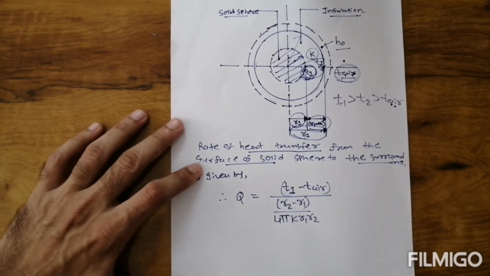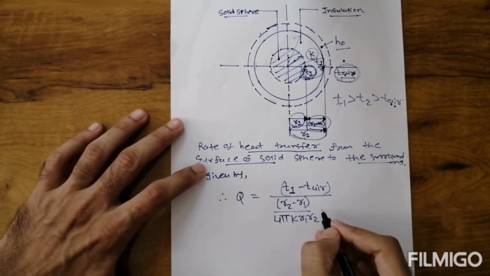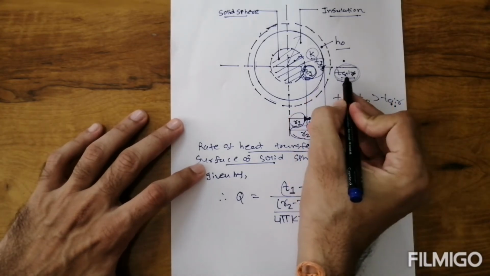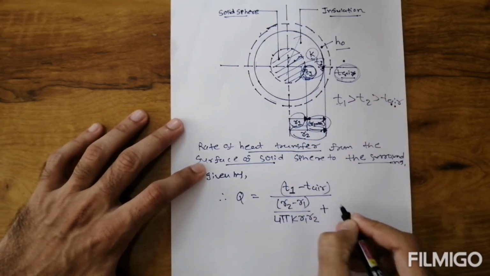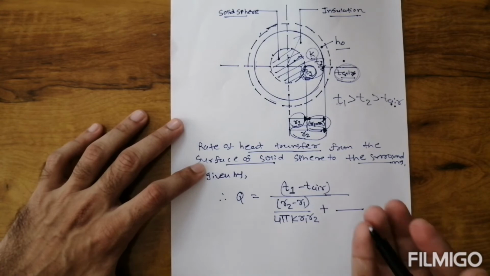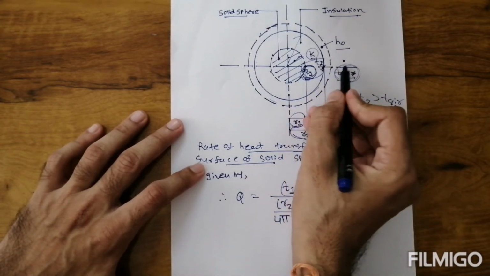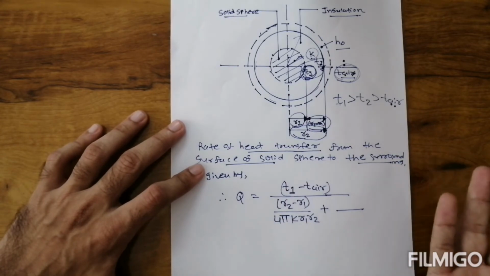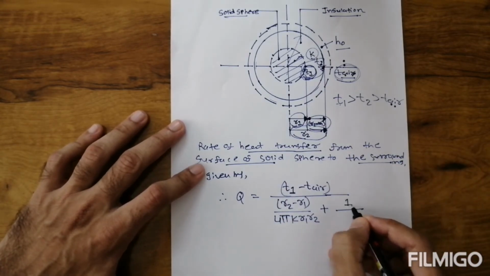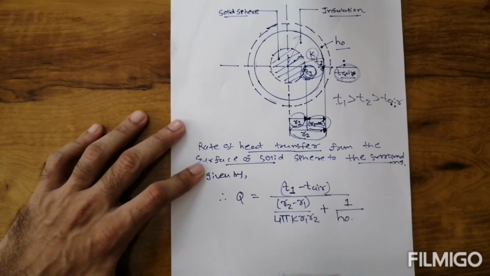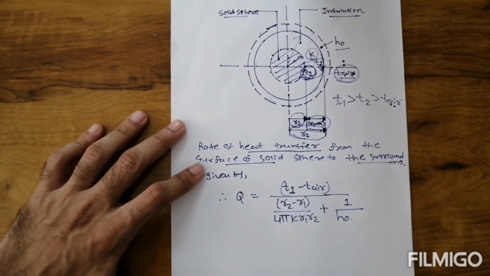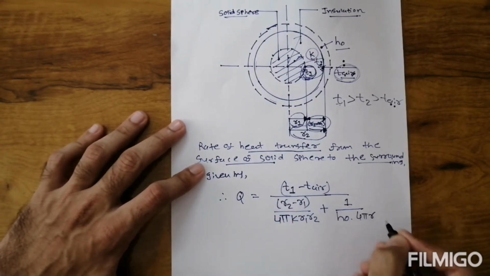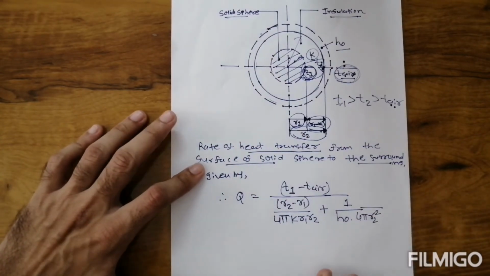Okay, that is the conduction resistance for the sphere, plus T2 to T∞. Heat is transferred from T2 to T∞ by convection, because heat is transferred from the solid to the surrounding fluid. For solid to fluid heat transfer, the convection resistance is considered, which is 1 upon h0 times area. The area of the sphere, we normally consider 4 pi, and the outside radius is R2, so 4 pi R2 square.